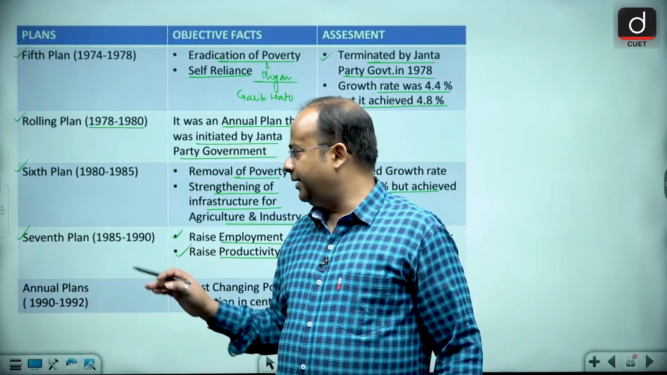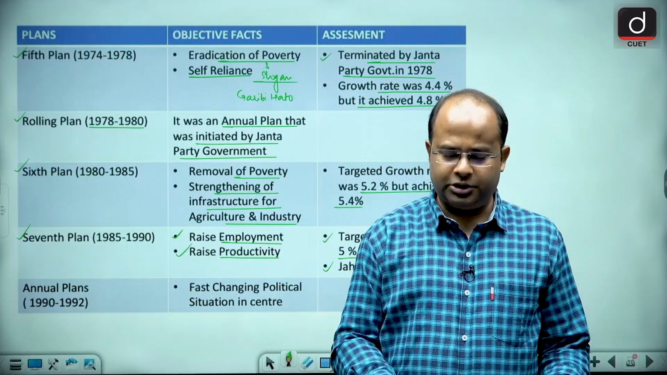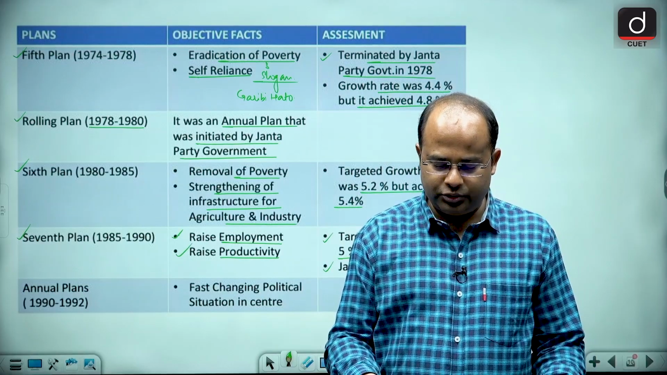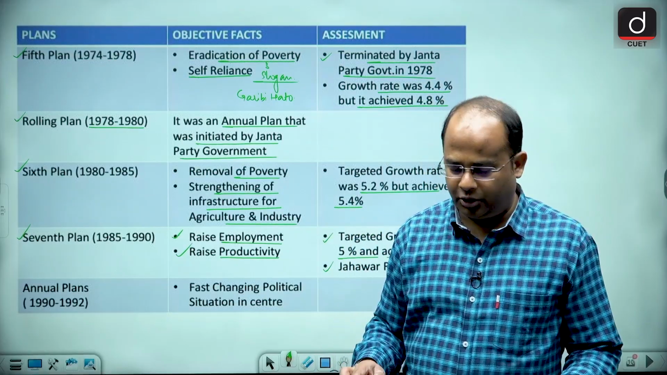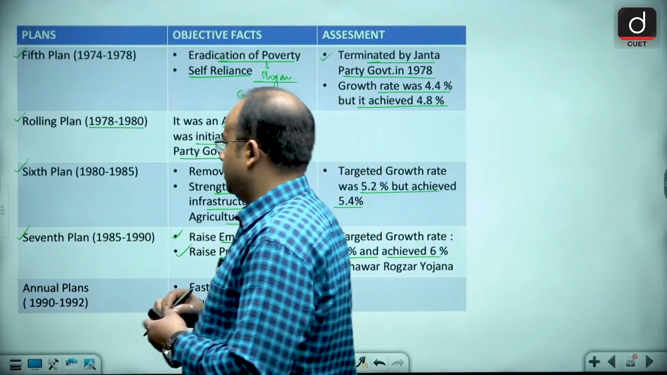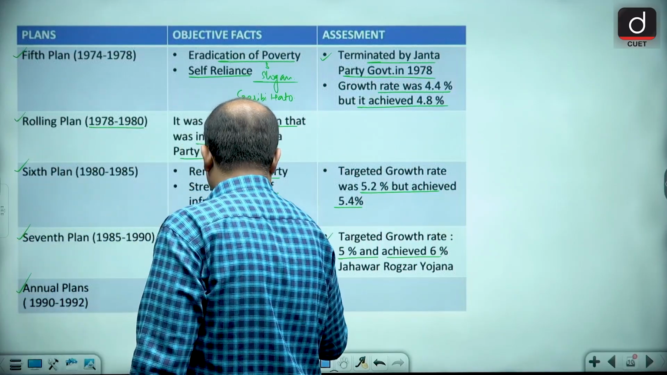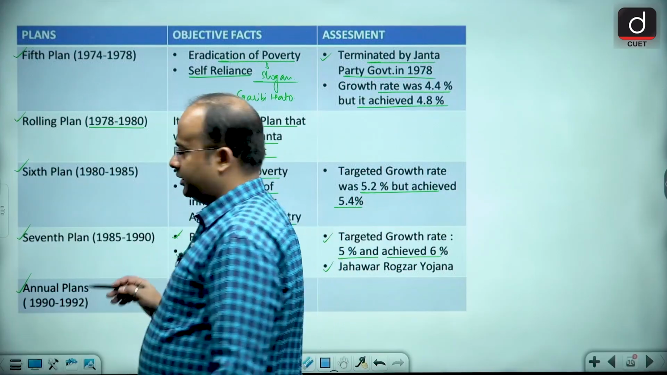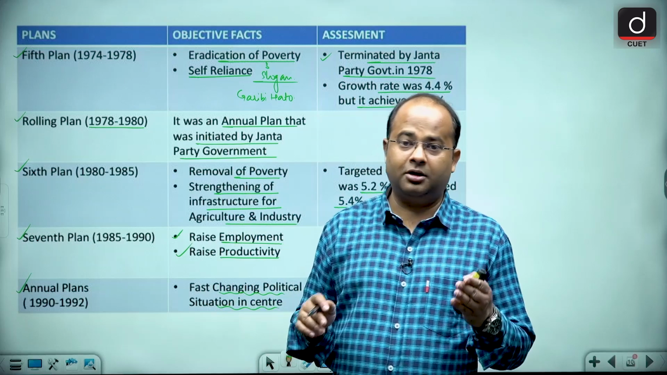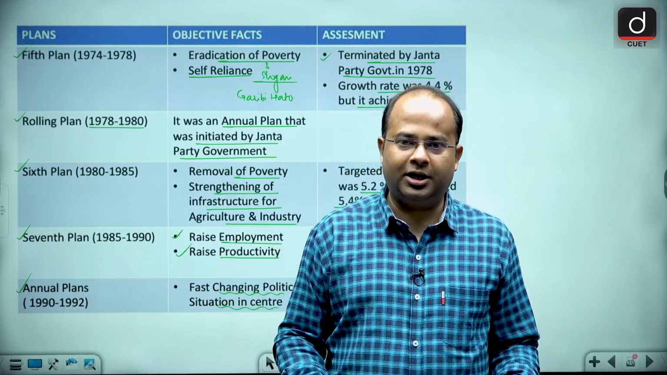Now guys, what happened in 1990? Due to the serious economic conditions, we were not able to introduce the 5-year plan. So what we did, we started making annual plans. There was a fast change in the political situation in the center, and during this time period there was the assassination of Rajiv Gandhi. Also we had very tense relations with Sri Lanka.